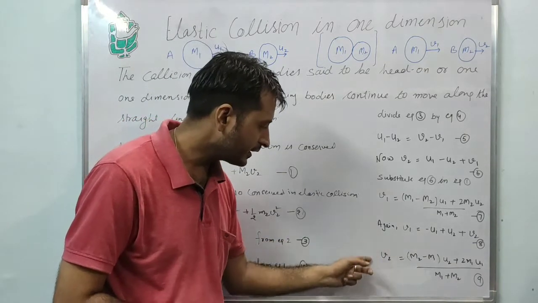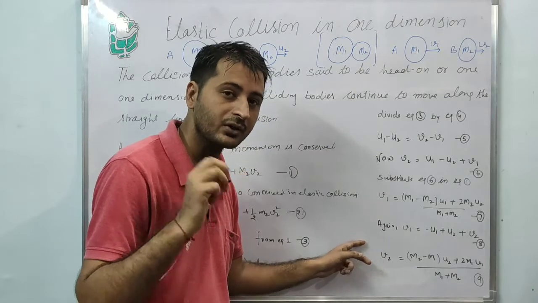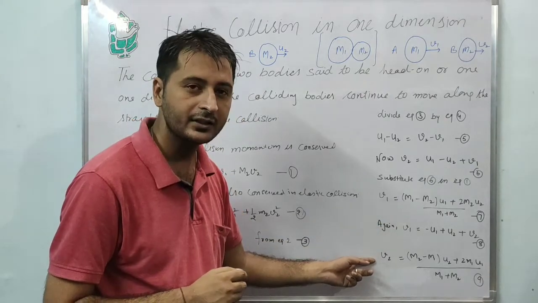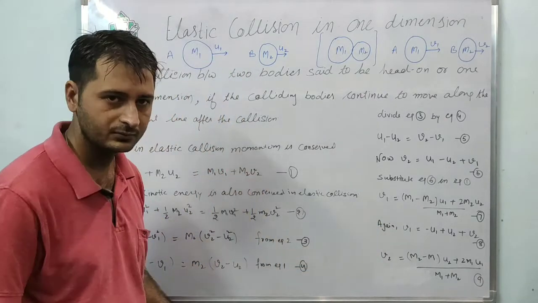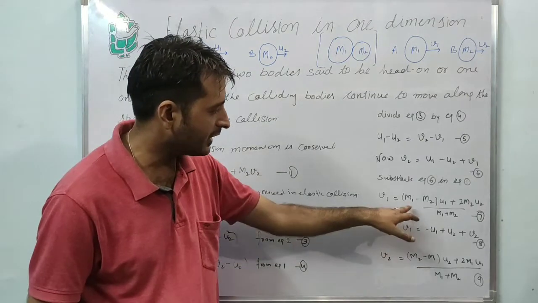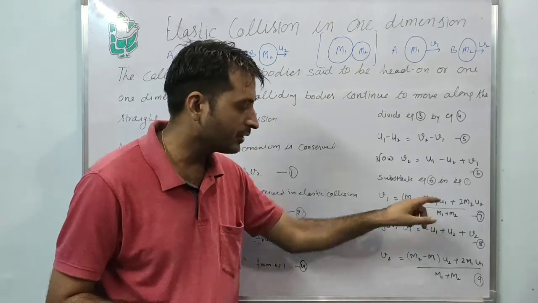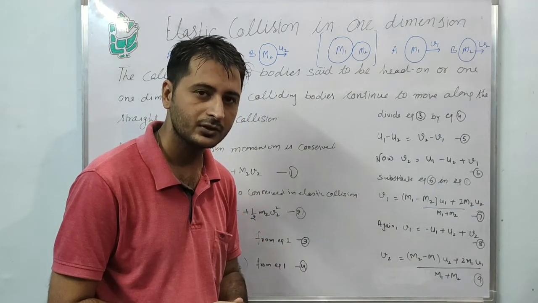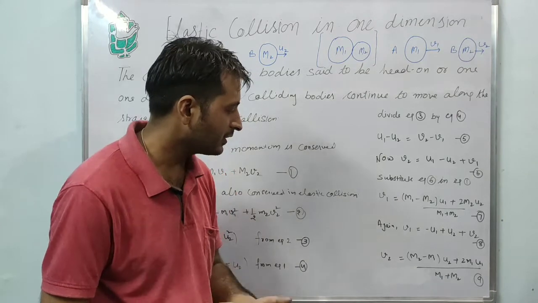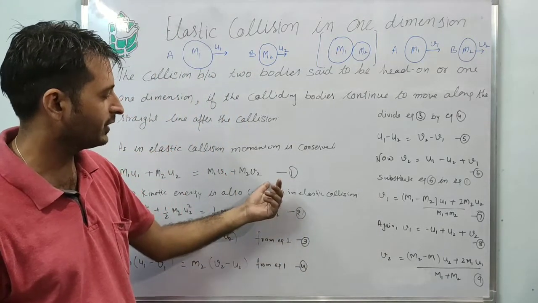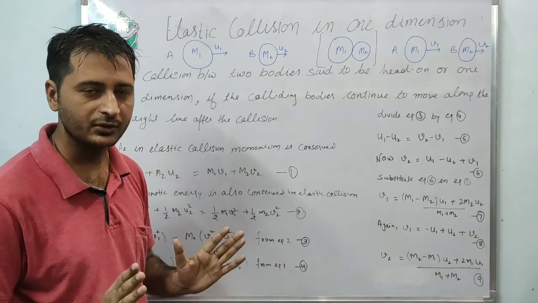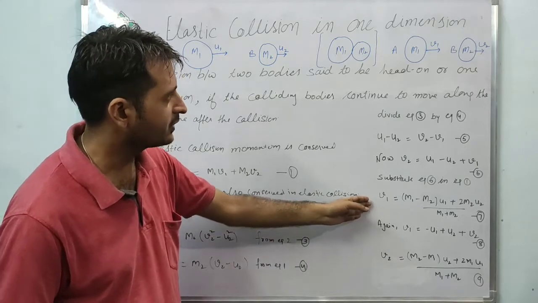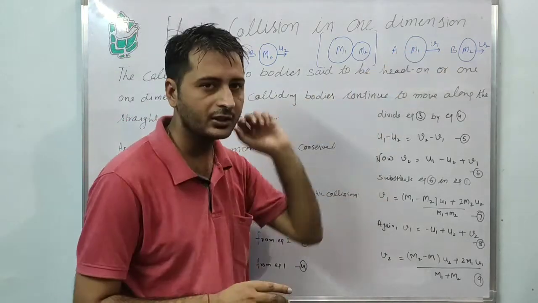Clear? Here is the third technique. If you have calculated v1, you can directly write v2 without solving. How? Just replace m1 by m2 and u1 by u2, and you will get the value of v2. Clear? So that is the way. Otherwise you can solve from equation 1. So these are the two values of the final velocities of object A and object B.